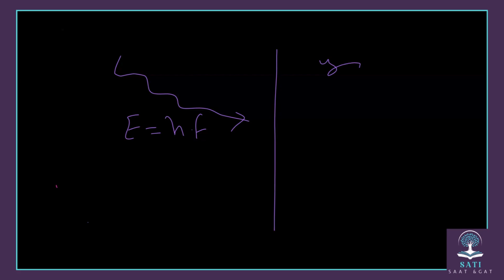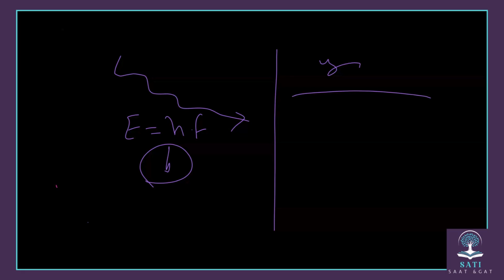Light and electrons, in general, they behave like waves, and they behave also like what? Like particles. So one of the experiments, as I said, that proved that light behaves like particles is Einstein's experiments.